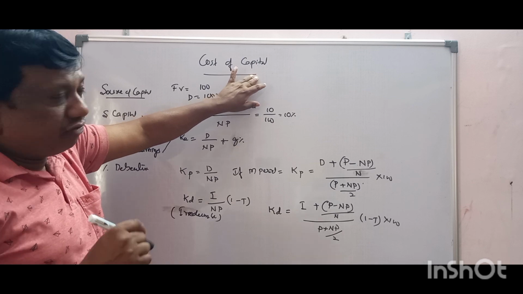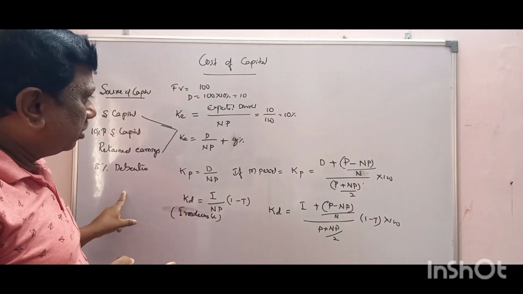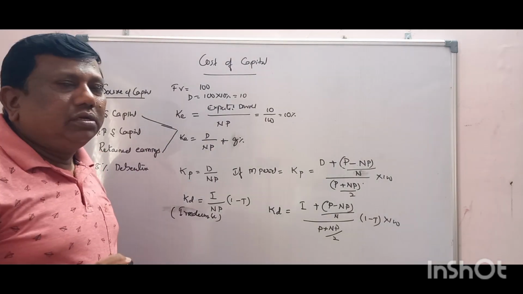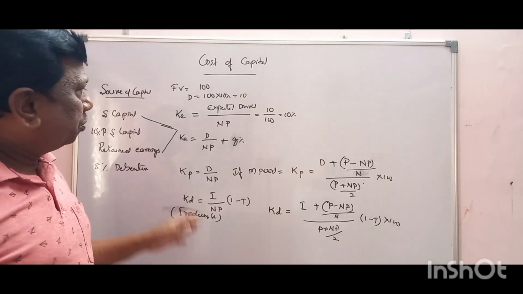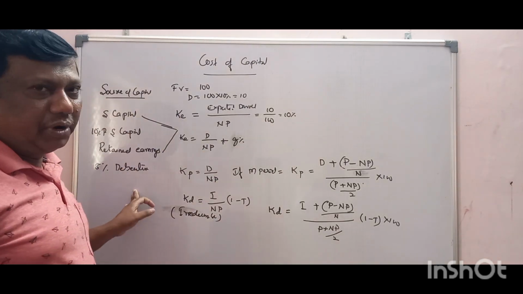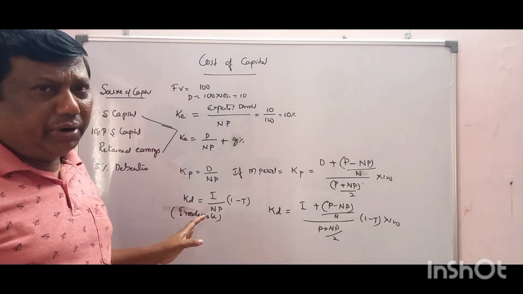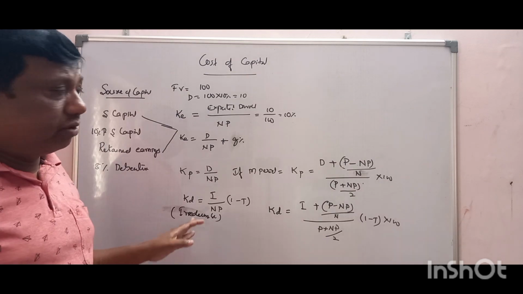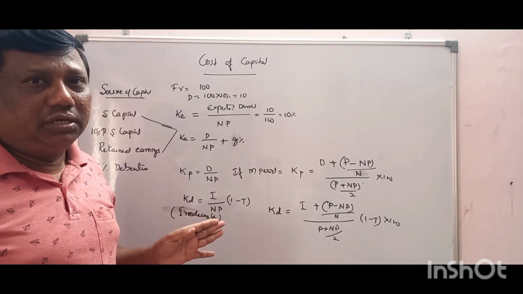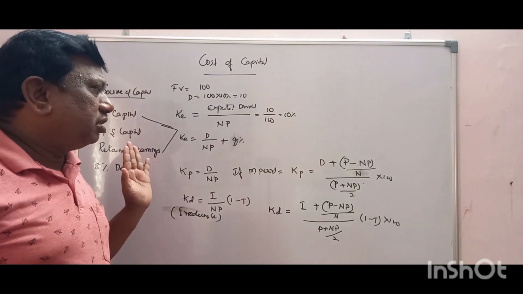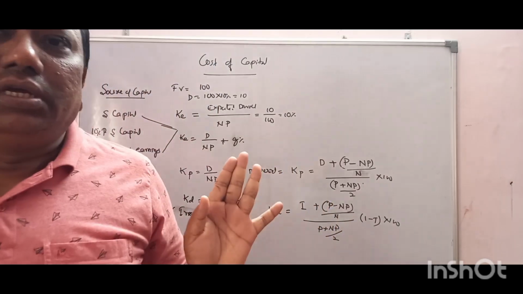Whatever we are getting, for that we are giving something. So this is cost of capital. We connected different sources, and for each source what we are giving is the cost of capital. How much we collected, for that what we are paying, together all sources of capital. Combined cost means all together: combined cost and weighted average cost of capital. Both are there. Weighted average means we are taking the average of all by giving some weights. So this is the concept of cost of capital. If any doubt, message in.